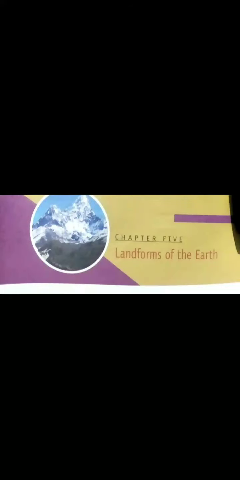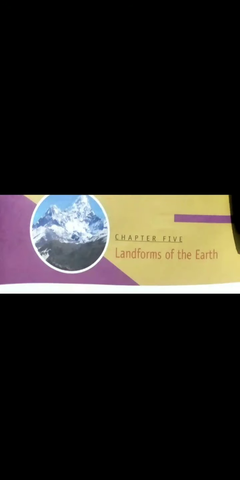Today we'll be doing chapter 5, landforms of the earth. Now, we have learned earlier that earth was formed 5000 million years ago. You must have heard of the Big Bang theory. After that, earth was formed. Now, after the earth was formed, there had been many changes on the surface of the earth. These changes led to the formation of different kinds of landforms.